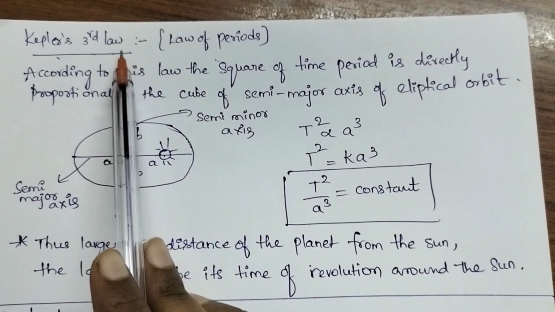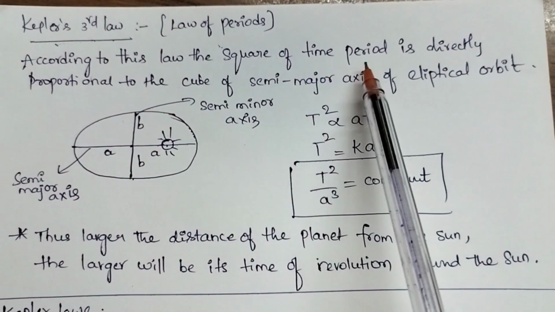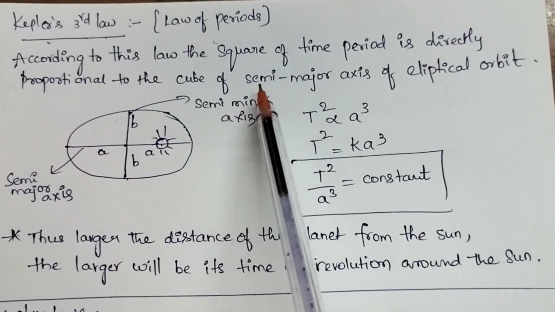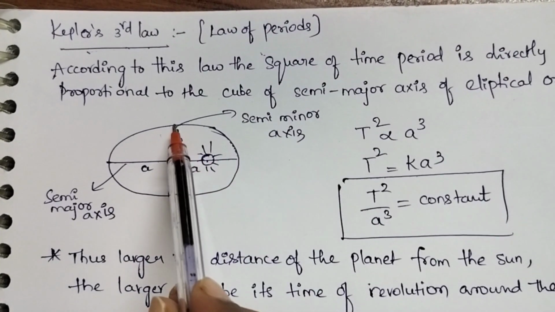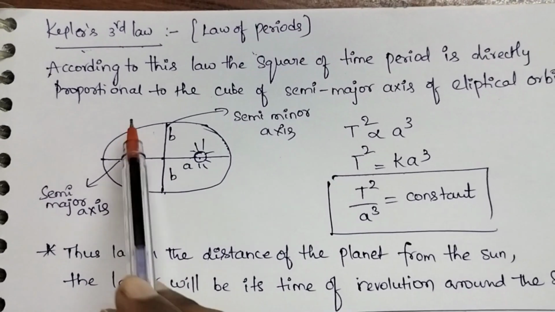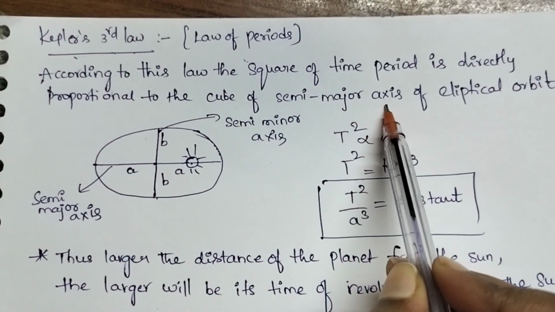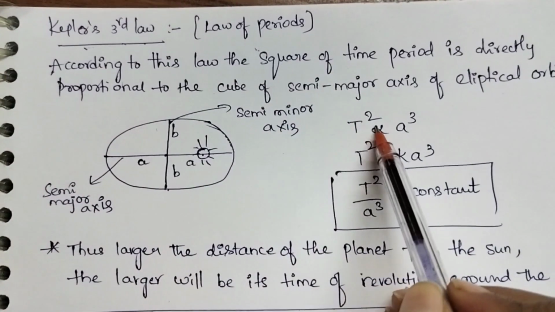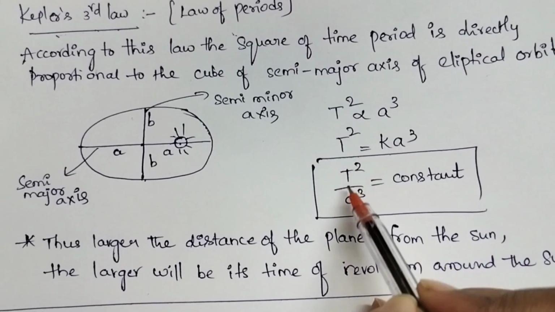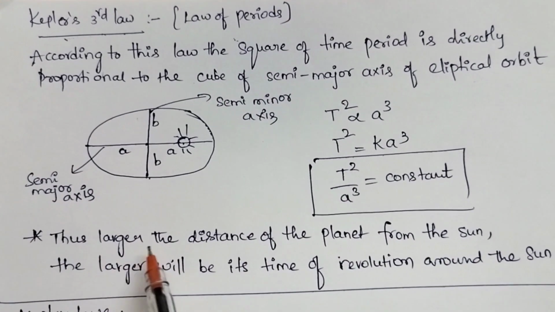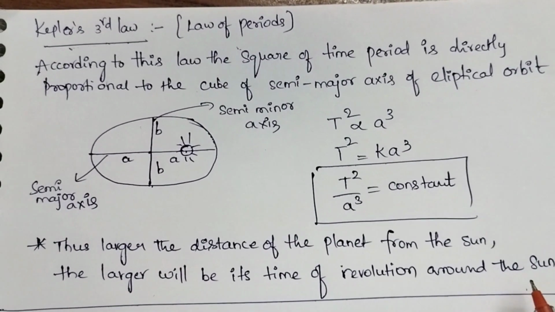Kepler's third law is also called the law of periods. This law is very important. According to this law, the square of the time period is directly proportional to the cube of the semi-major axis of the elliptical orbit. Here, this is the semi-major axis, this is the semi-minor axis. T square is directly proportional to a cube. T square is equal to k a cube. T square by a cube is equal to a constant. Thus, the larger the distance of the planet from the sun, the larger will be its time of revolution around the sun. I hope this is clear.